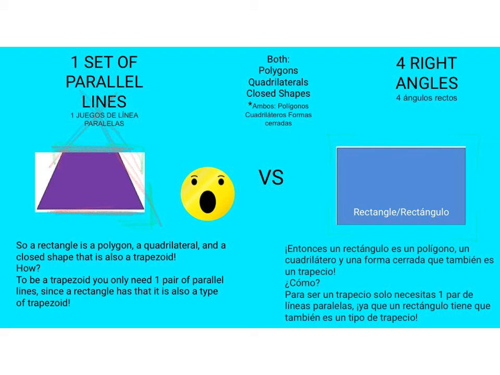Let's see if it has at least a set of parallel lines. I'm going to use that red marker again. Right here, I can see one set of parallel lines. Those lines are running next to each other forever and ever. They're equal distance from one another. I also see a second pair. But I only have to have one pair to be a trapezoid. So this rectangle is a trapezoid. This trapezoid is not a rectangle.